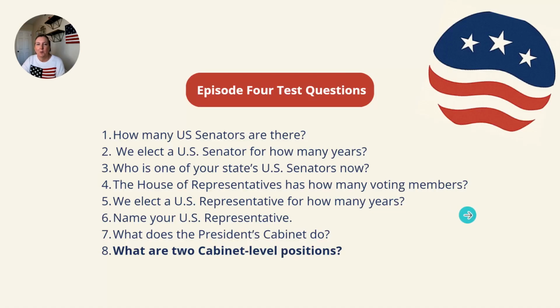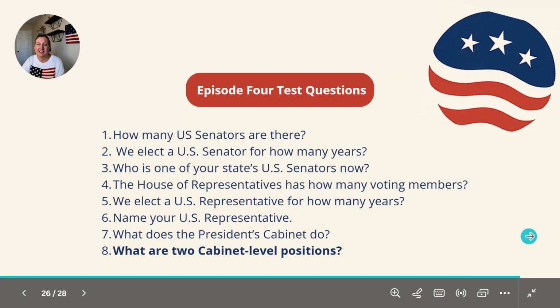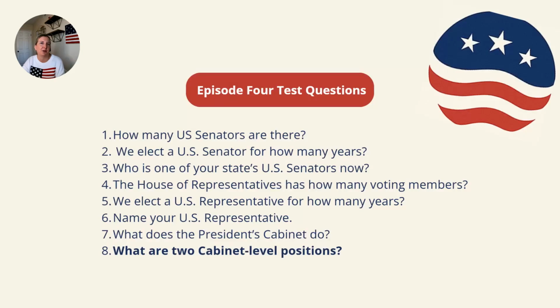Lovely. What does the president's cabinet do? They advise the president on their specific area of specialty. And what are 2 cabinet level positions? We call them secretaries. I'm going to say the Secretary of Defense and the Secretary of Labor.